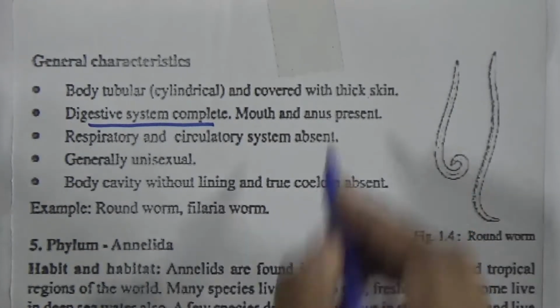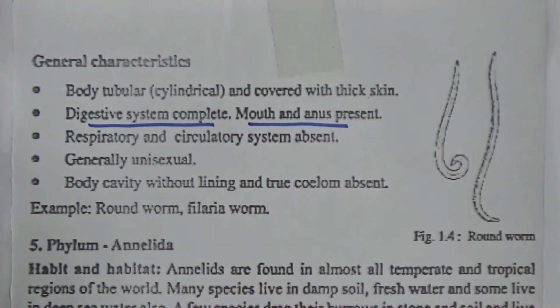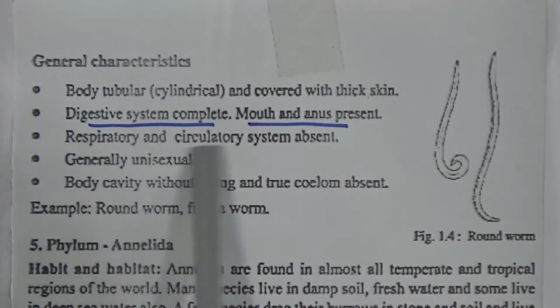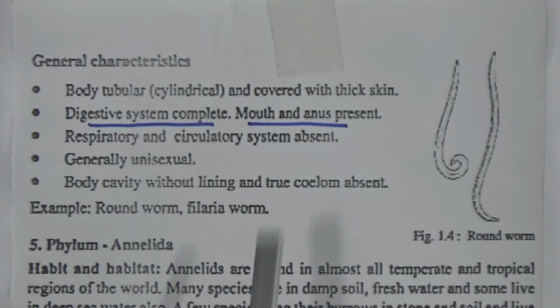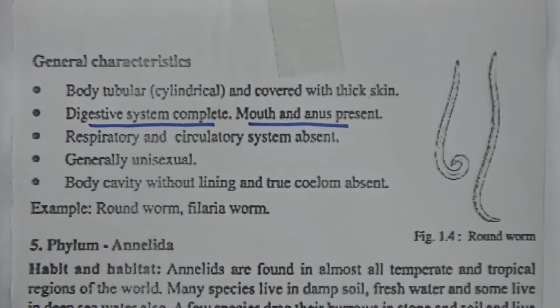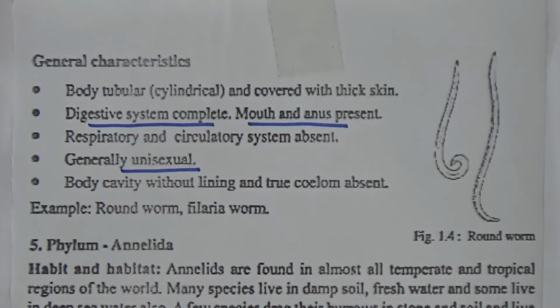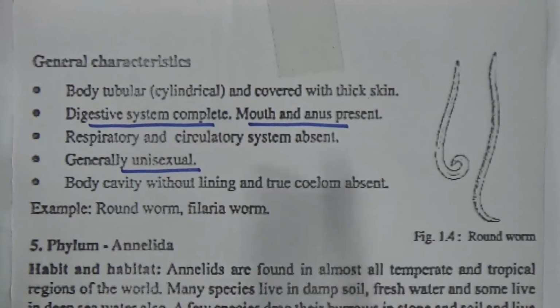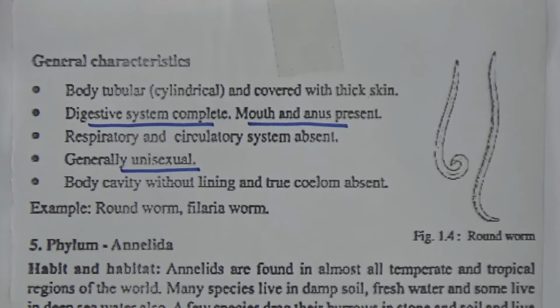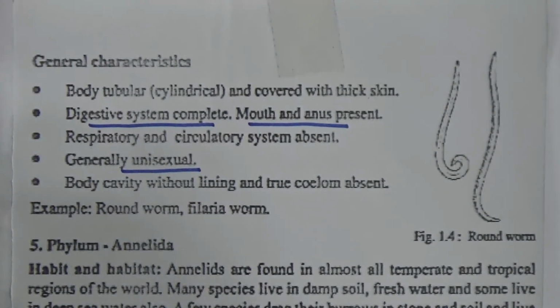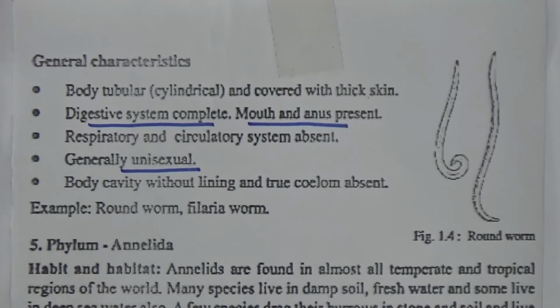That means two openings, mouth and anus. Respiratory and circulatory system absent. Generally unisexual. In case of Platyhelminthes, their characteristic is that they are bisexual. Body cavity without lining and true coelom absent. Examples are roundworm and filaria worm.